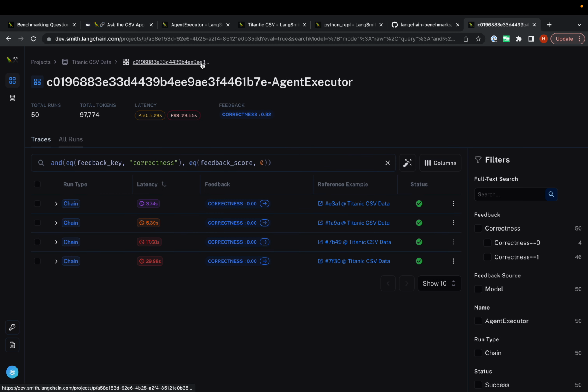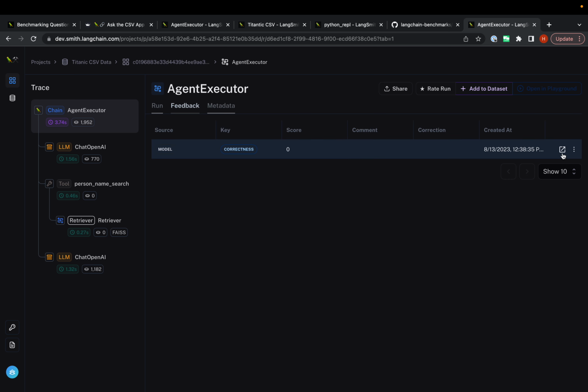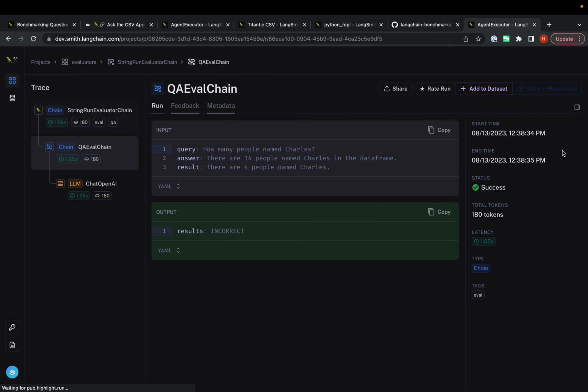One other thing that we can do with this evaluation is, for all the feedback, because the feedback itself is an LLM call, we can jump into the LLM call to debug why it's giving that piece of feedback. Here we have this QA eval chain. We've got the input of a query, an answer, and a result, and the output.